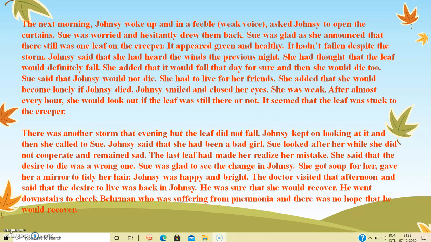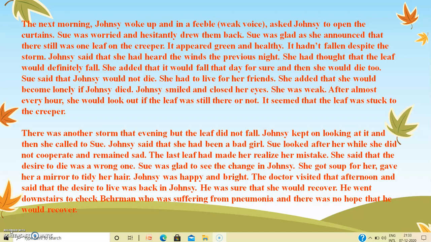The last leaf had made her realize her mistake. She said that the desire to die was the wrong one. Sue was glad to see the change in Johnsy. She got Sue for her, gave her a mirror to tidy her hair. Johnsy was very happy and bright that day. The doctor visited that afternoon and said that the desire to live was back in Johnsy. He was sure that she would recover.